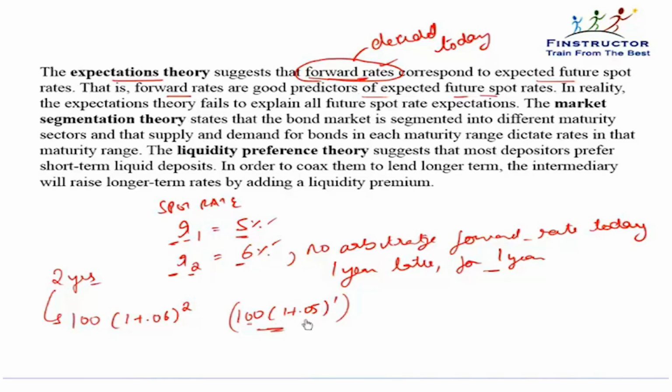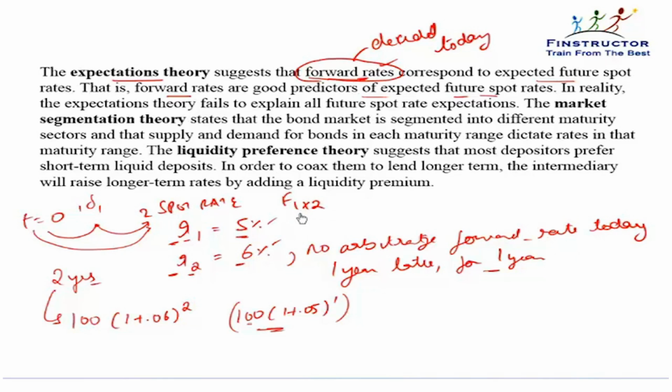The rate applicable for that borrowing I will fix today itself, because at t equal to 0 I can either borrow for 2 years straight or I can borrow for 1 year and enter into a forward agreement with somebody that 1 year later I will borrow for a period of 1 year at this pre-decided rate. Many ways of denoting it. F11 implies the 1 year rate 1 year from now. The FRM sometimes also use the convention 1 into 2.